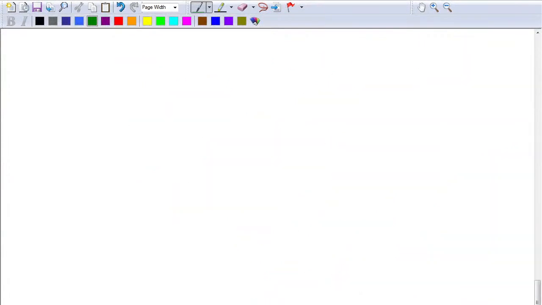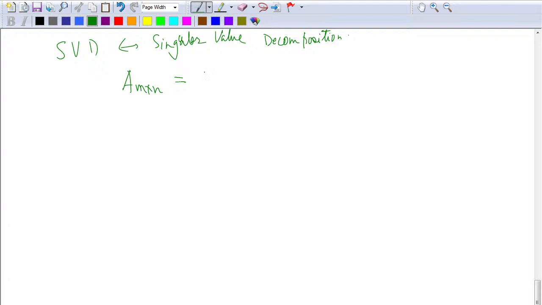So if you want to understand SVD, what is called singular value decomposition, the idea here is that I have a matrix A which is M cross N. I want to write it as some S, D and some T here.